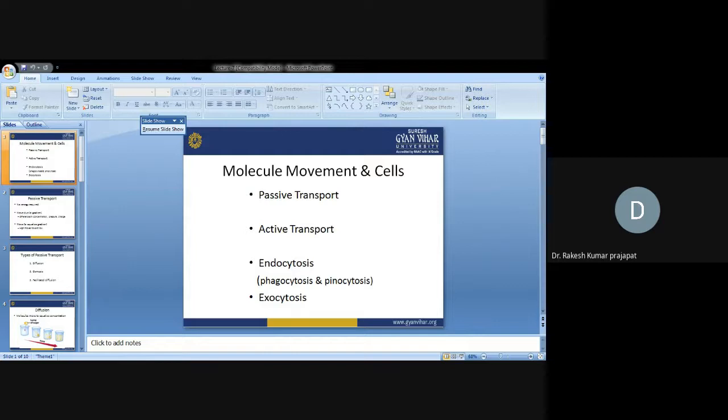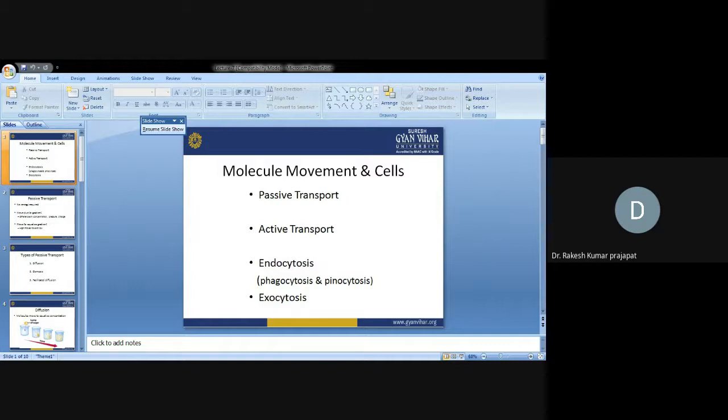So here the examples are given: hypertonic, isotonic, hypotonic. In case of hypertonic, water will exit from the cell and the cell will shrink. In case of isotonic, the cell will be normal. But in case of hypotonic, water molecules will move into the cell and the cell will get swollen. If water keeps on moving inside, the cell will burst.